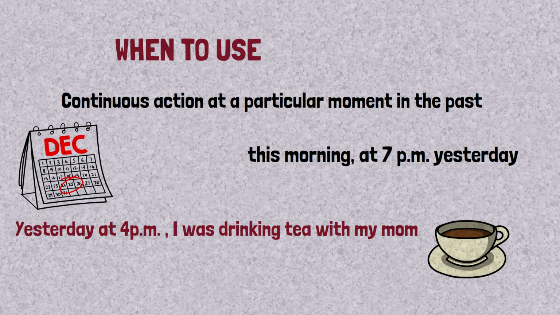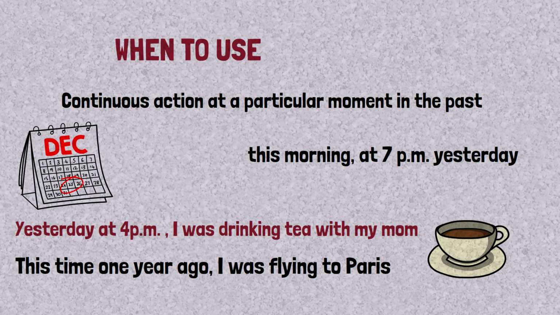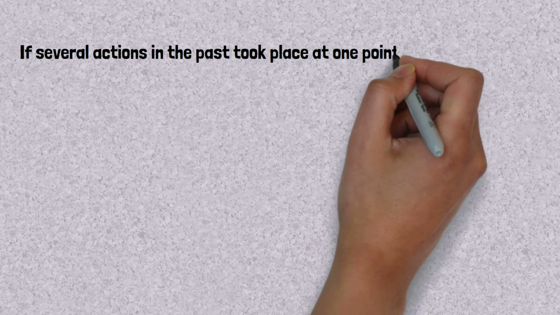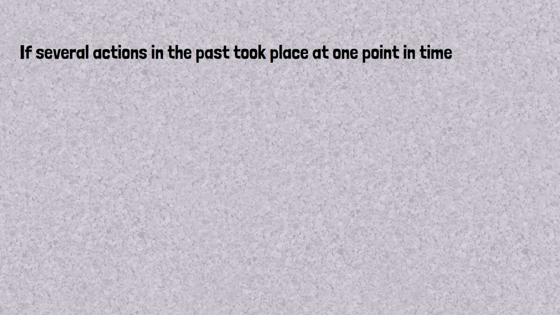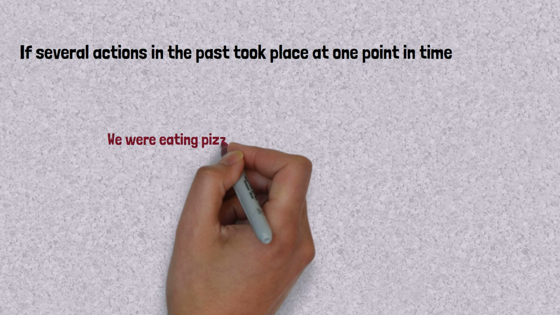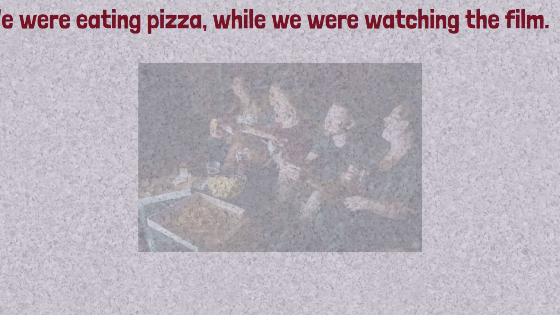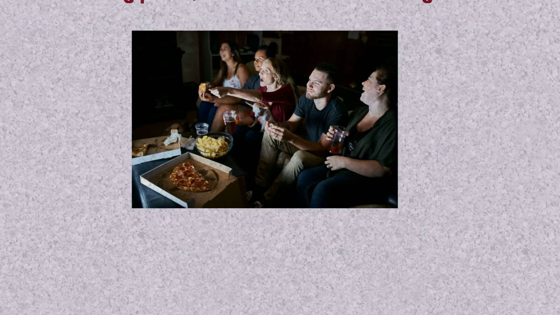Or, what were you doing yesterday at 4 p.m.? Or, this time 1 year ago I was flying to Paris. If several actions in the past took place at the same time, past continuous is used. For example, we were eating pizza while we were watching the film. This is happening at the same time.